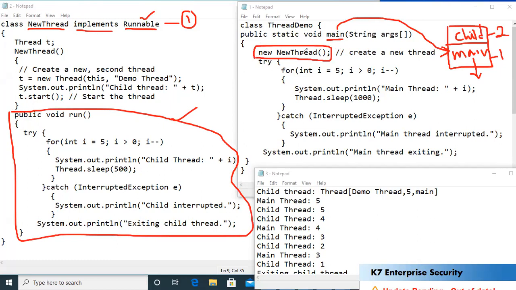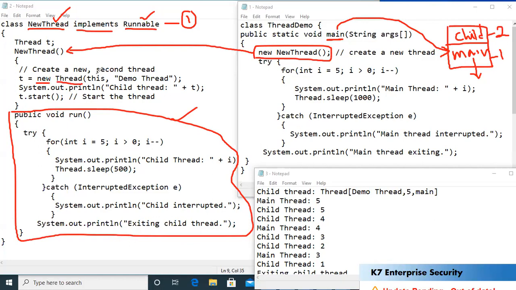I've created an object of a class called NewThread. As you know, once we create an object of a class, the control jumps to the constructor. Is that right, student? So inside NewThread, I have a constructor called NewThread. Now inside this constructor, I'm trying to create a thread. How can we create a thread? Just now discussed, I need to create an object of Thread.